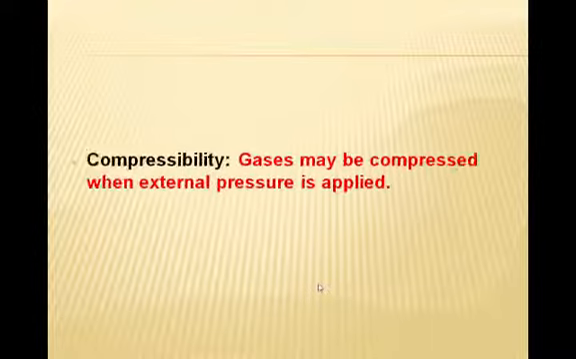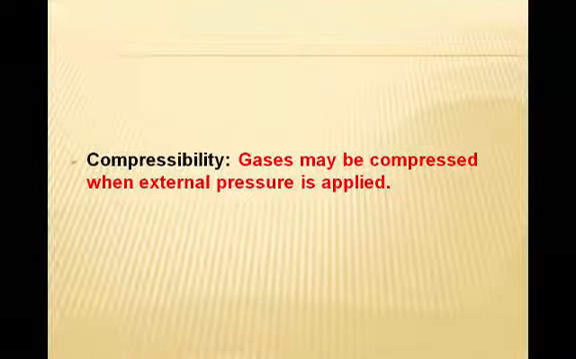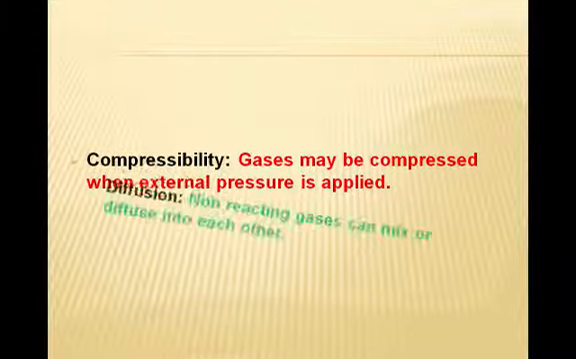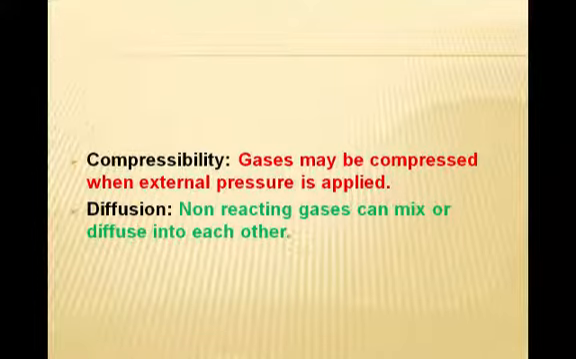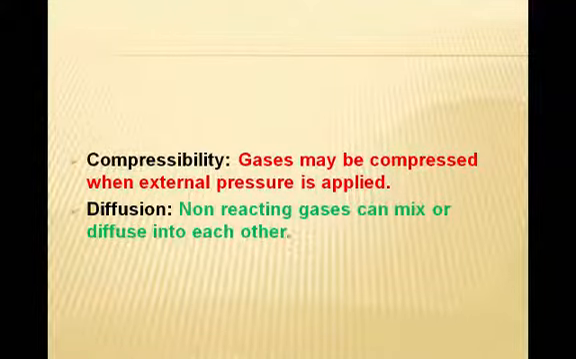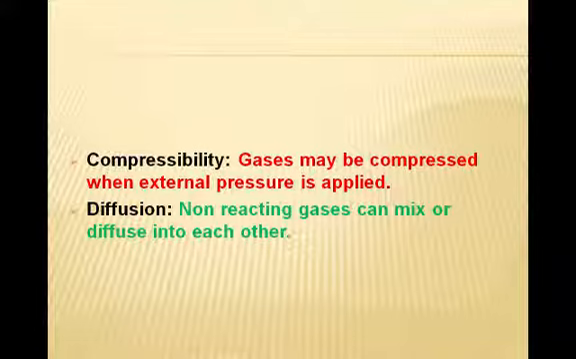Next property is compressibility. Gases may be compressed when external pressure is applied. When external pressure is applied, the empty spaces among the gas molecules are reduced and the volume of the gas is reduced. Next is diffusion. Non-reacting gases can mix or diffuse into each other. This is due to the random motion of gas molecules in all possible directions.